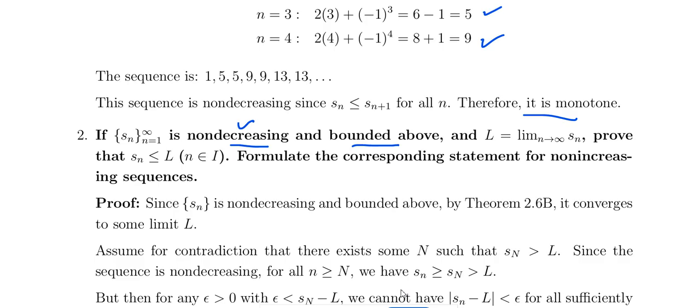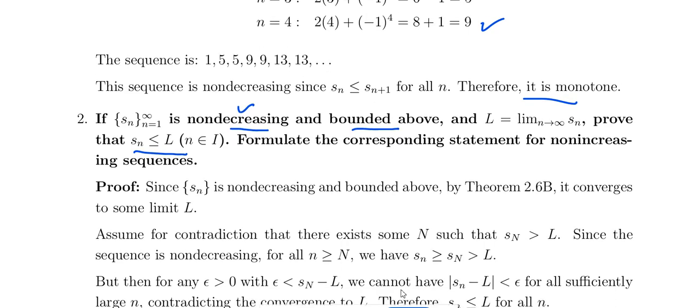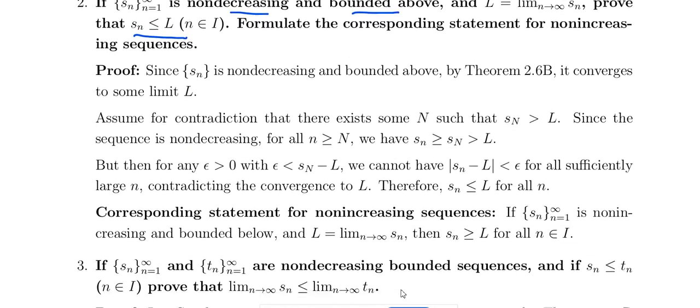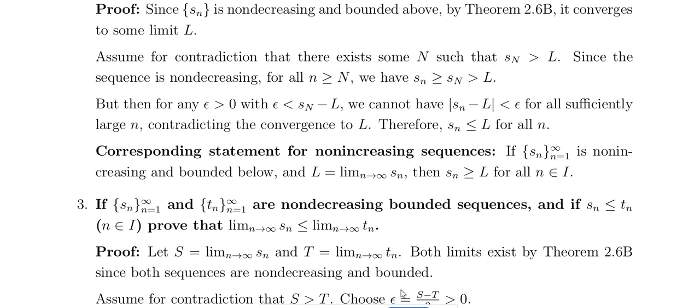L equal to the limit of the sequence, then Sn less than or equal to L. We want to show that Sn is less than or equal to L, and the corresponding statement holds for the non-increasing sequence. Okay, so the limit is the upper bound for the sequence. Just use the definition, that is a non-decreasing sequence with an upper bound and converges to some limit L.